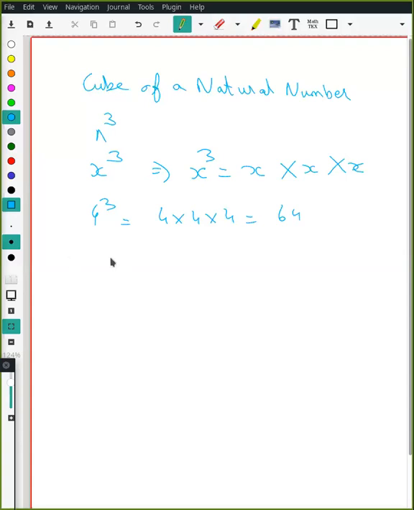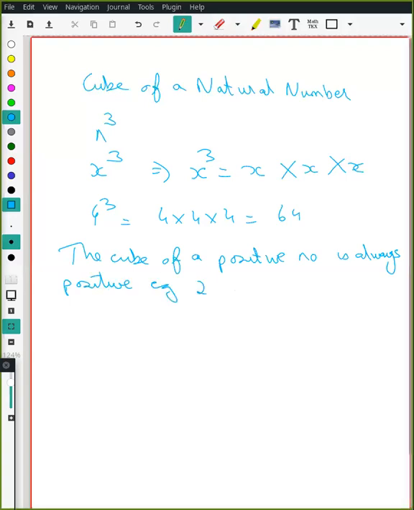The cube of a positive number is always positive. For example, plus 2 cubed will become positive 8.